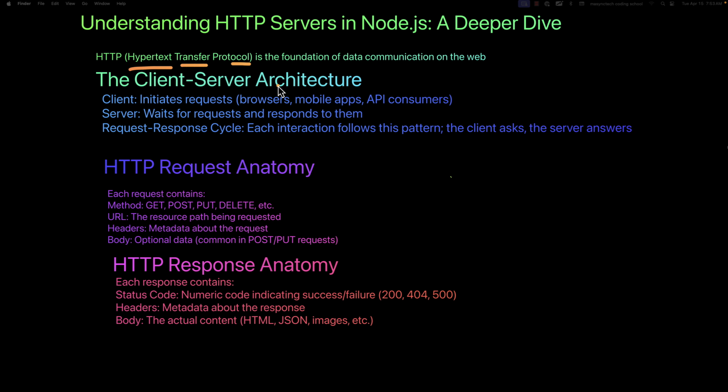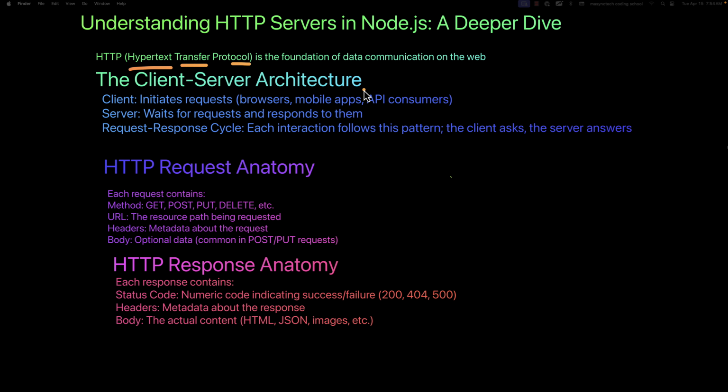Now, in Node.js, an HTTP server is essentially an event-driven program that opens a port on your computer, listens for incoming HTTP requests, processes these requests, and then sends back the appropriate HTTP responses. Let's have a look at the client-server architecture when it comes to servers.